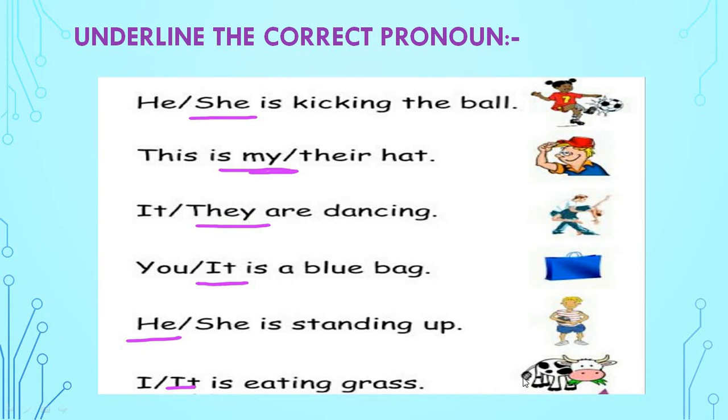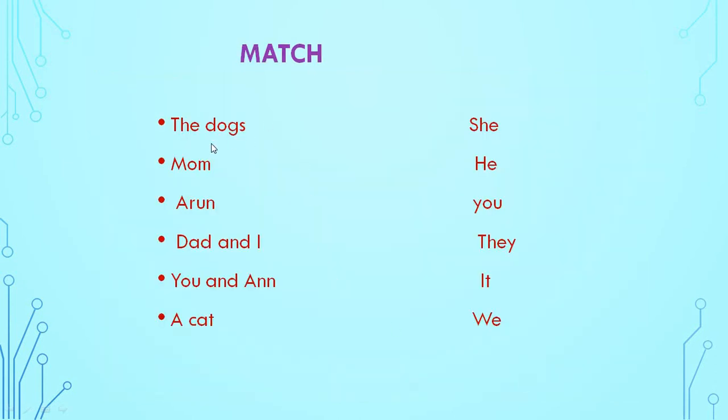Okay. See, now the next one. Match. I have not done this. This you have to do yourself. You all know how it is, where you have to match it. Okay, first I will read here.